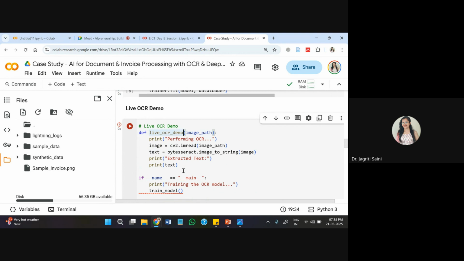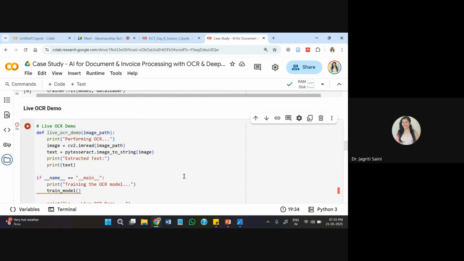And you have the LayoutLM version 3 model also, that is a little advanced in comparison to the basic layout model, and it can handle a variety of image formats and document formats altogether. So while working on this type of data, you can always rely on two elements: what type of OCR you need depending upon the format of data you have, and second element is which deep learning model is compatible with the objective that you want to achieve.